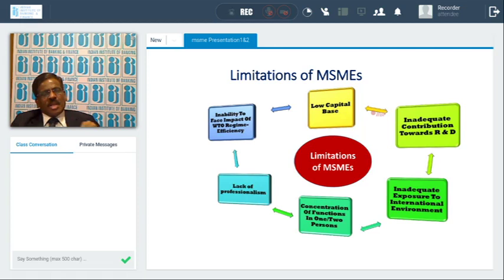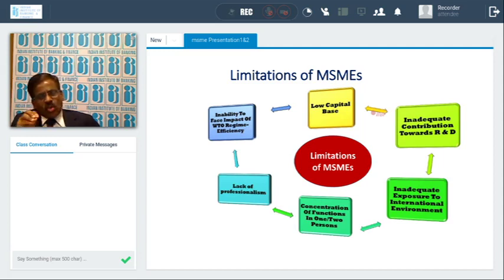They have limited capital, not like your corporates, whose funds are more than 500 crores, 1,000 crores, etc. These are small units. As I discussed with you, up to 90% to 99% of the MSME sector is micro enterprise, that is below 10 lakhs in the service sector, and 25 lakhs in the manufacturing sector. They have limited capital.